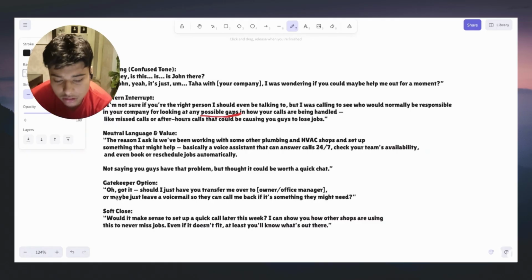And then at the end you say, would it make sense to set up a call sometime where I show you how shops are using this, missing this, just doing this in jobs, and even if it doesn't fit, at least we know that something's up there. Just as simple as that. Let's do keep in mind.